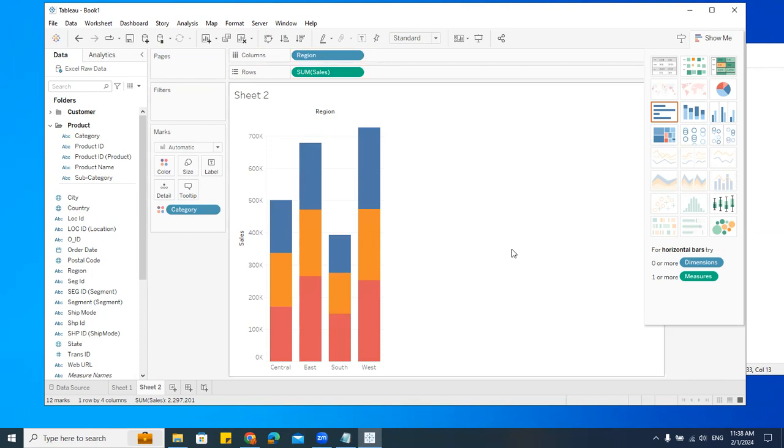That means I'm breaking the region values into different categories, different colors. Understood? If you want a label, I'll drag this, hold control. I want this to be in some different sizes, to know whichever values are highest or lowest. Take this sum of sales, put it in size. See?